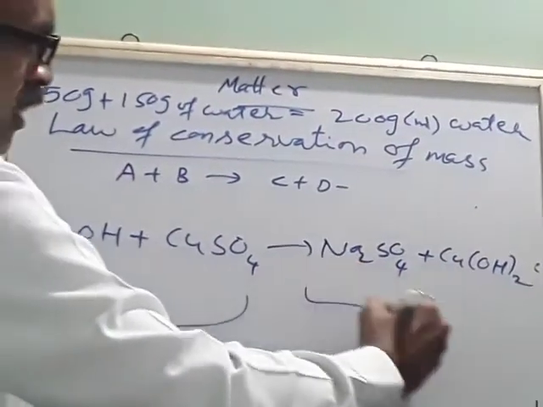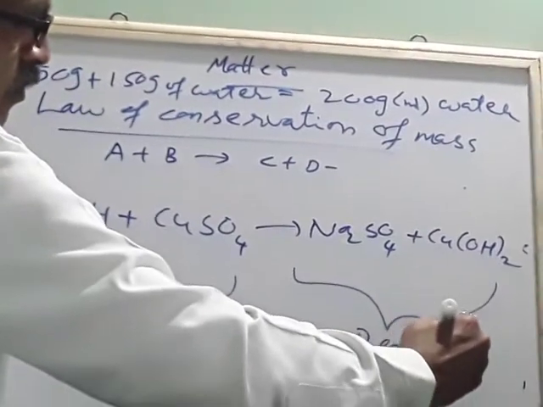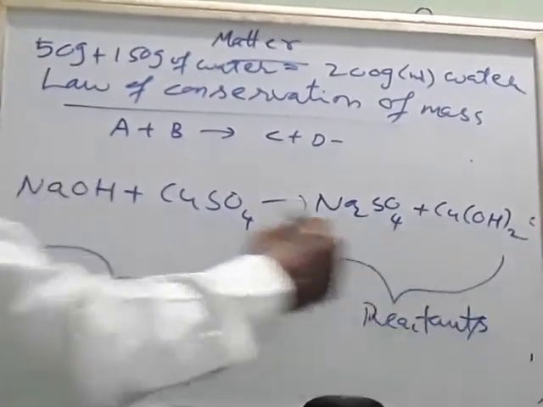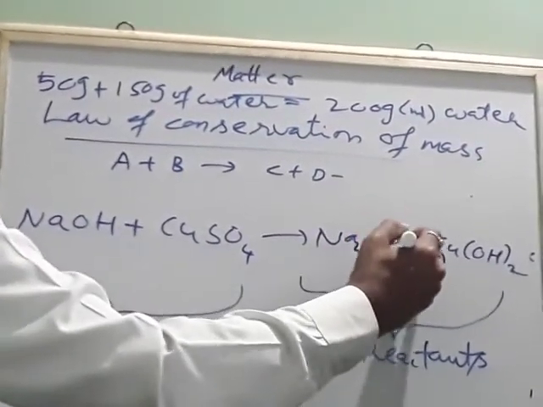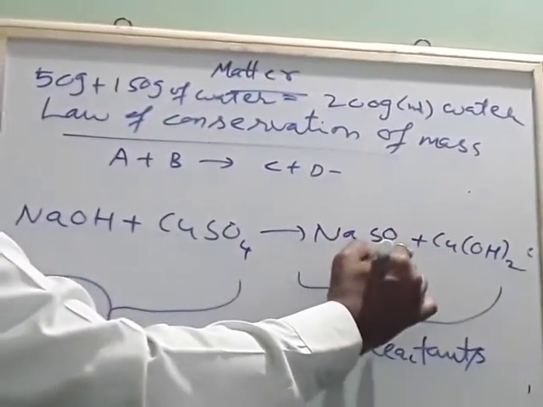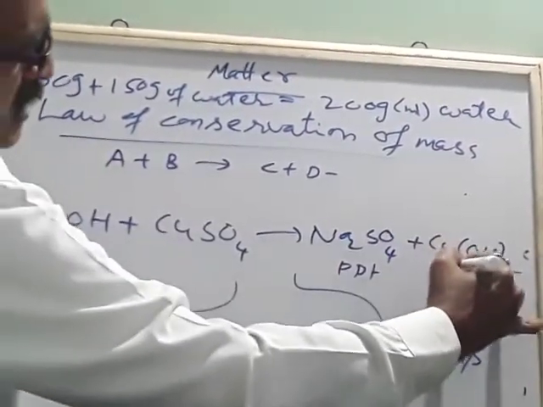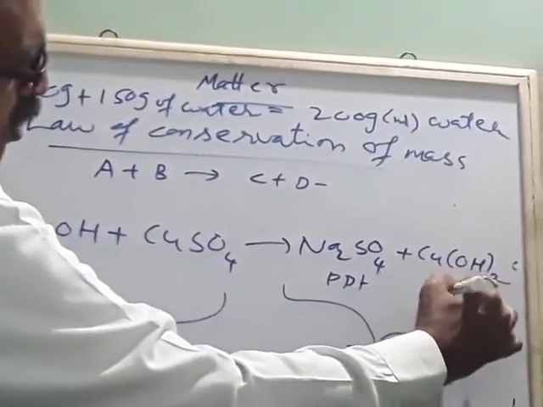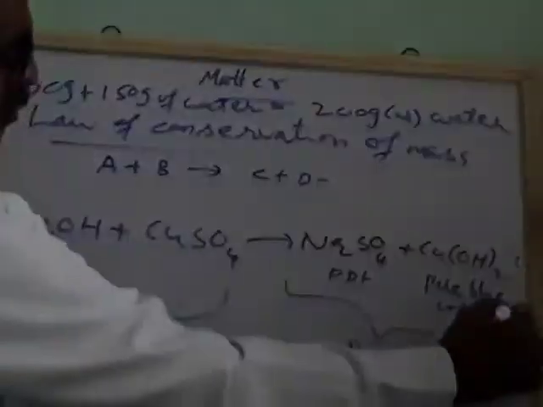So these are called products. Okay. So this is a precipitate. It forms a solid structure, a little hard material called solid state. Its color changes to pale blue.